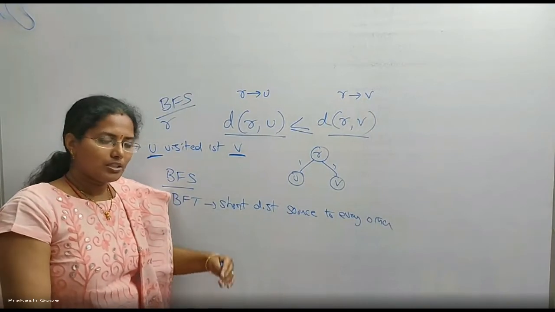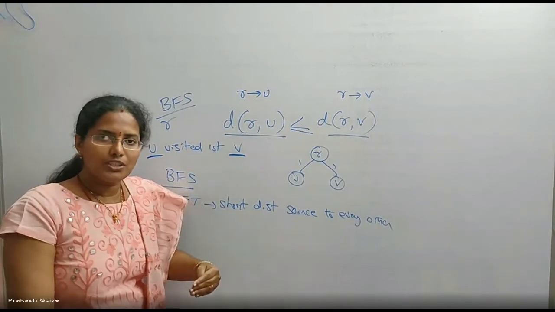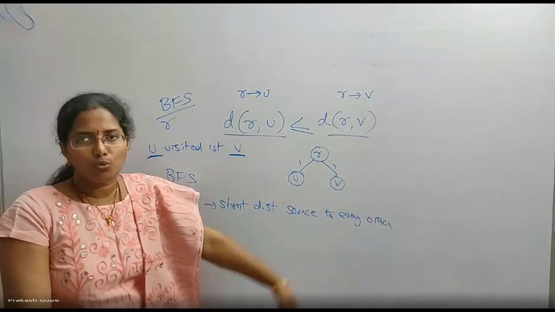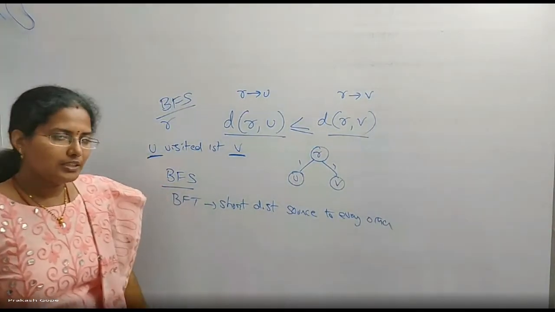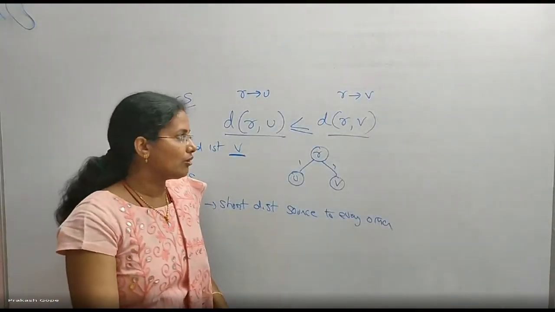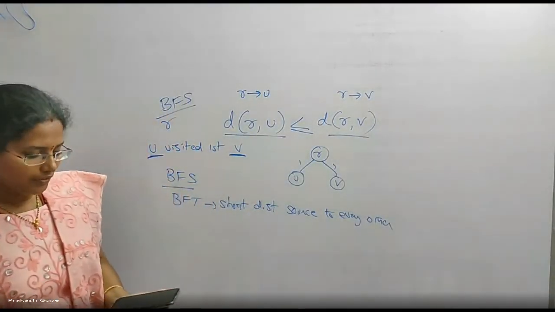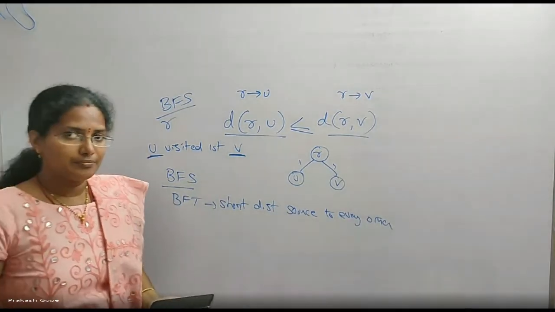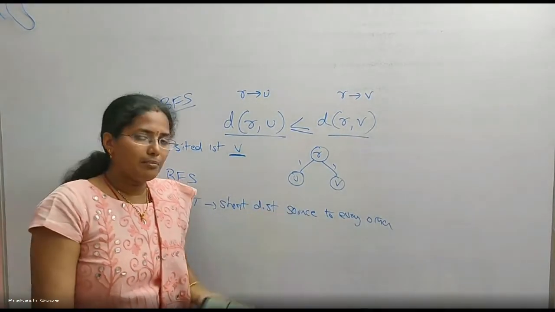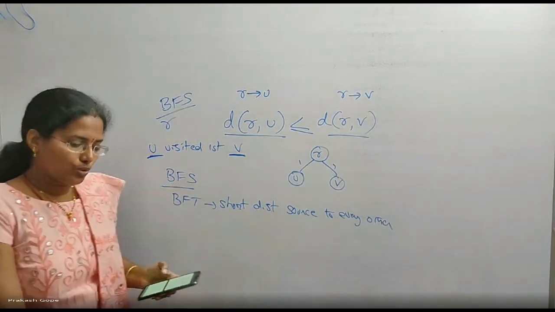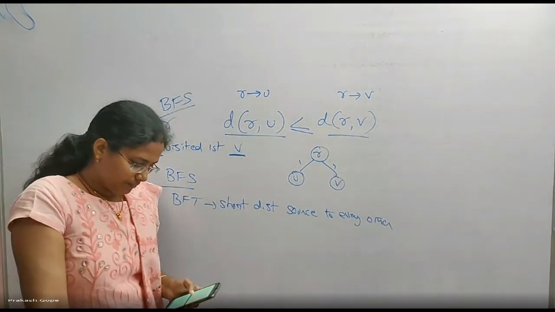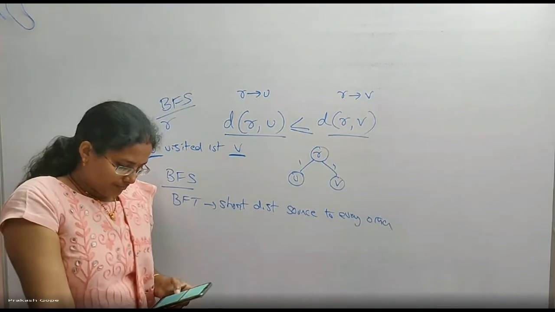Correct? Because in BFS, without visiting those at a shorter distance, I cannot move to vertices at a further distance. So the answer is d(R,U) is less than or equal to d(R,V). You should not say strictly less than, because both of them can be at the same distance, but I selected U to visit first. So answer is C.